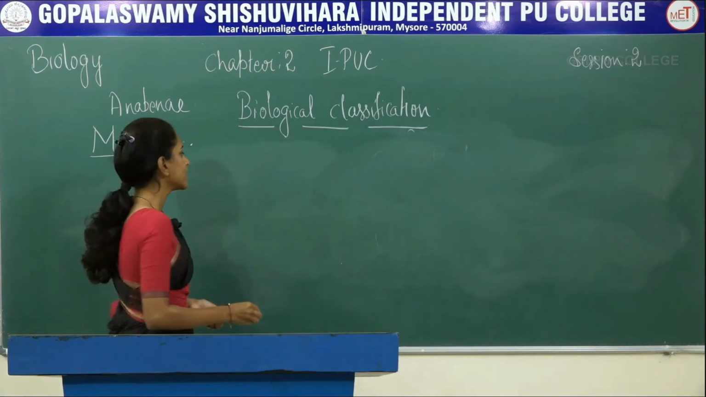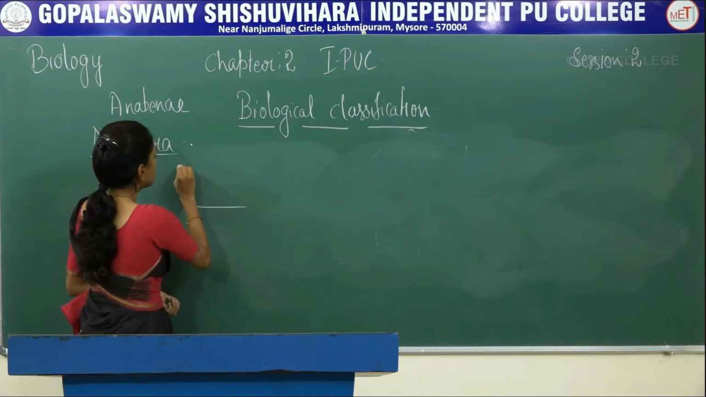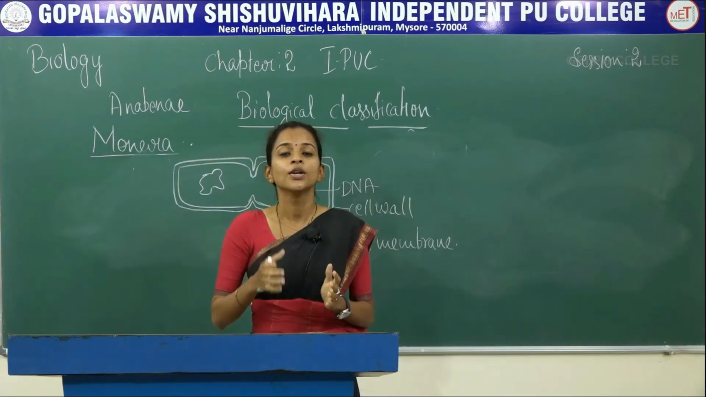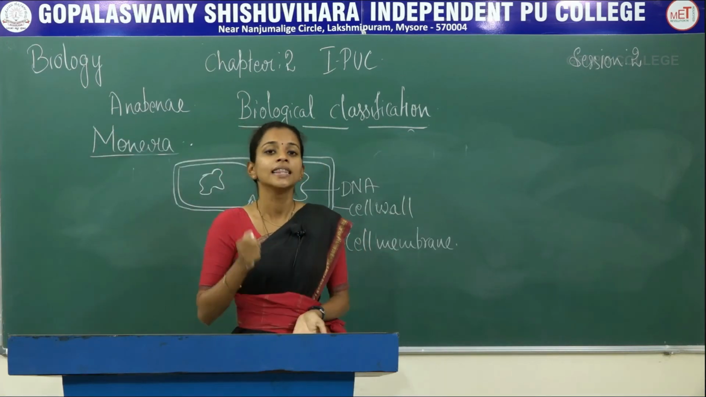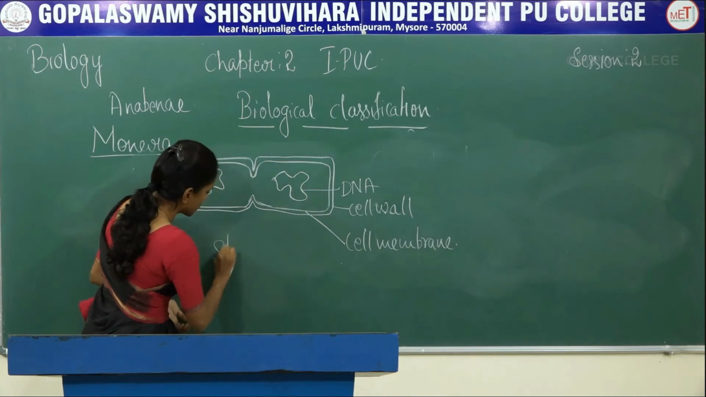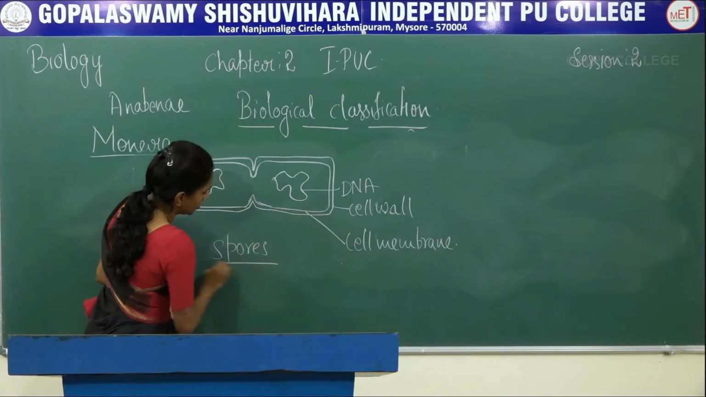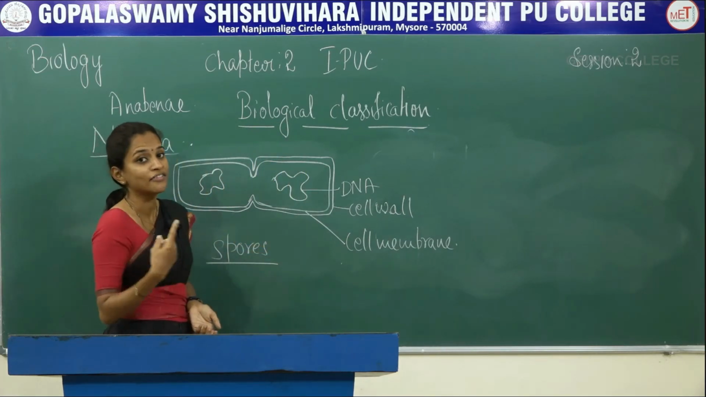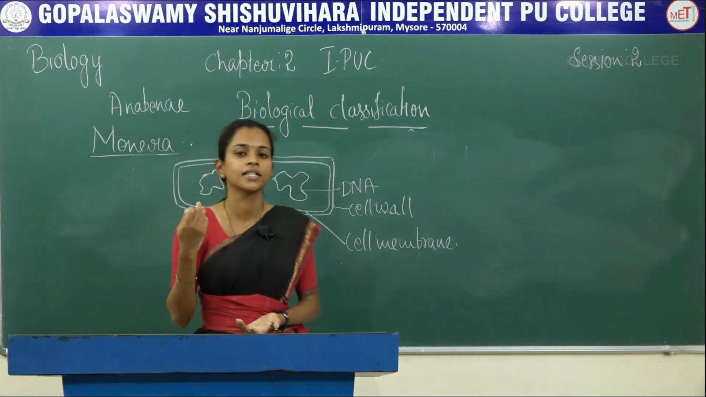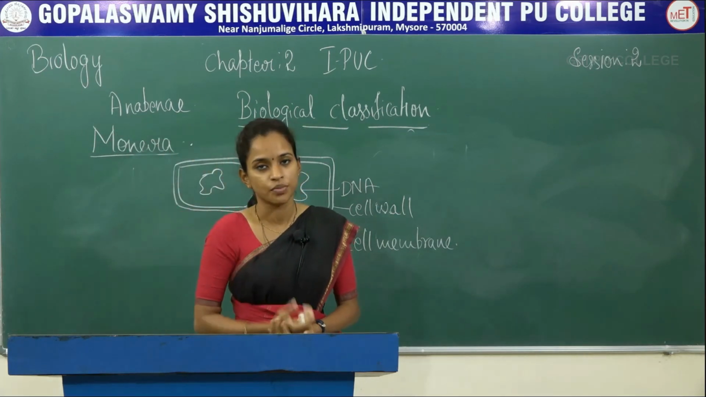Reproduction of bacteria is normally by fission. So that means during unfavorable condition they produce spores. Spores are produced during unfavorable condition, and in favorable condition reproduction will be through the fission process.